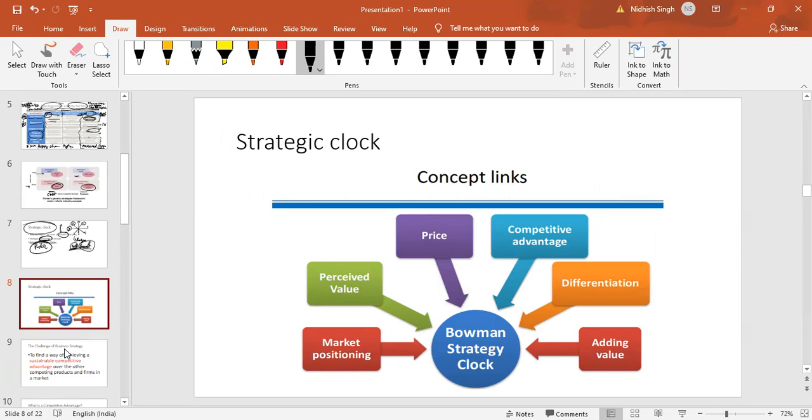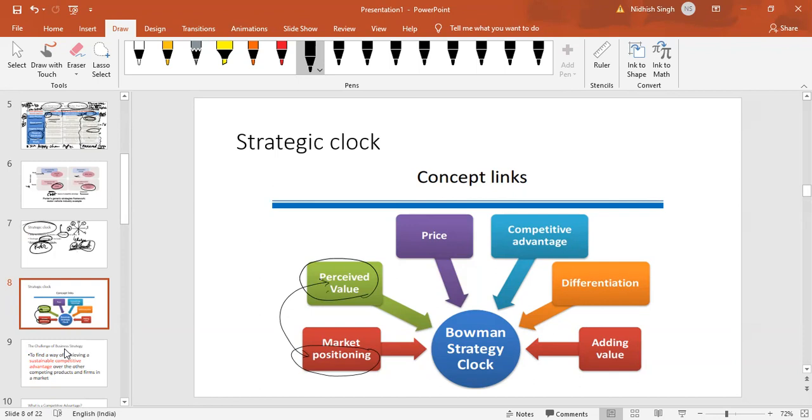So what do we talk about in a strategic clock? In Bowman's strategic clock, market positioning, how the customer should be targeted and positioned, how companies should create the perceived value. Because positioning and perceived value are interrelated. But then the value is not in thin air.